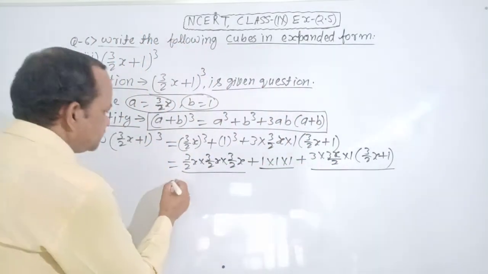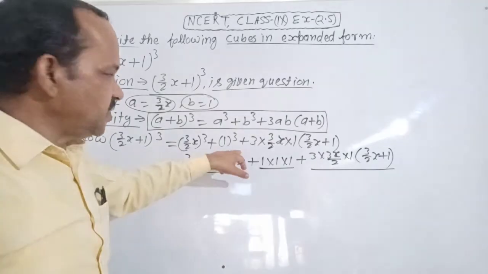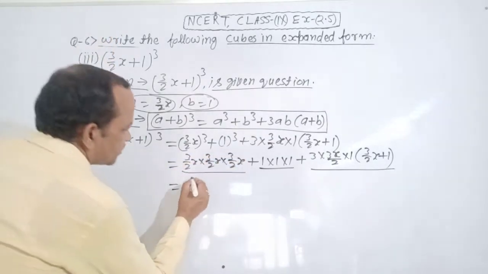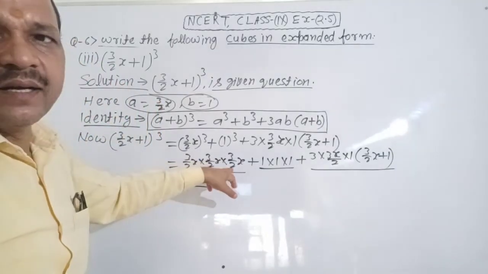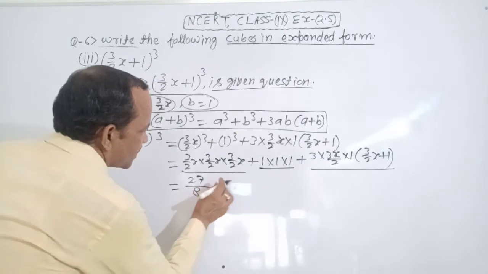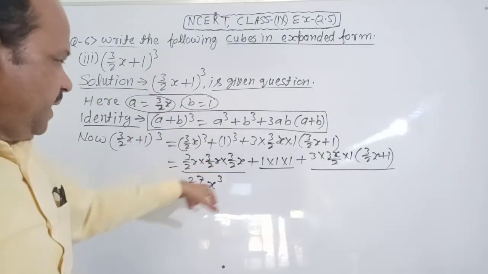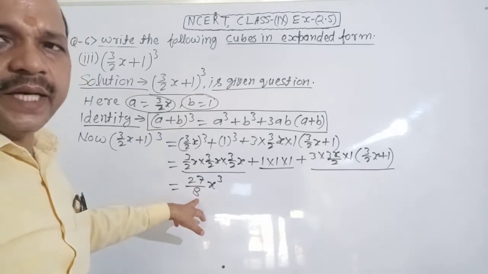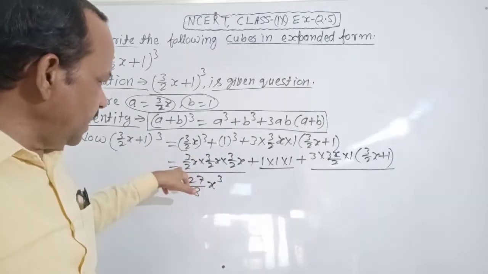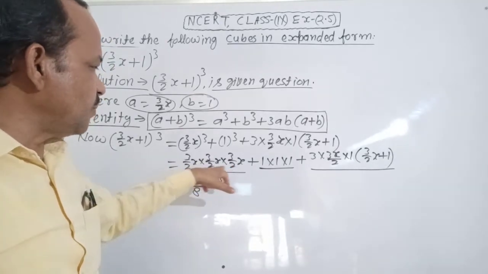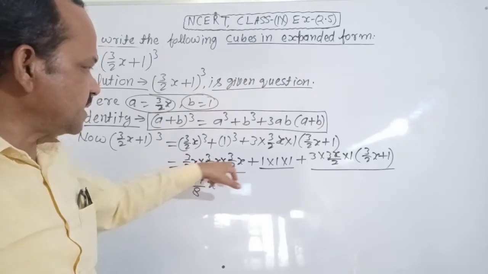Very good. You can write 3 threes are 9, 9 threes are 27, upon 2 twos are 4, 2 fours are 8, x cube. It becomes 27 by 8 x cube because 3 threes are 9, 9 threes are 27, 2 twos are 4, 2 fours are 8, x cube, because here x is 3 times.